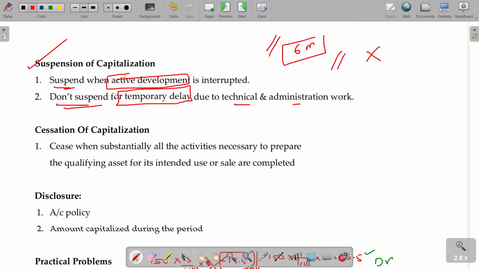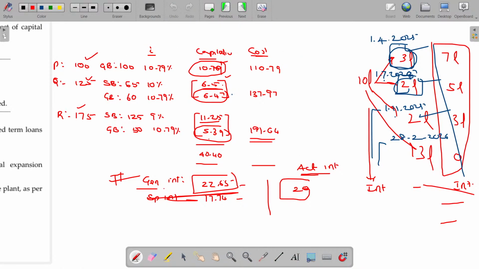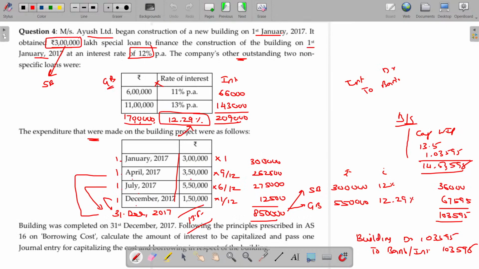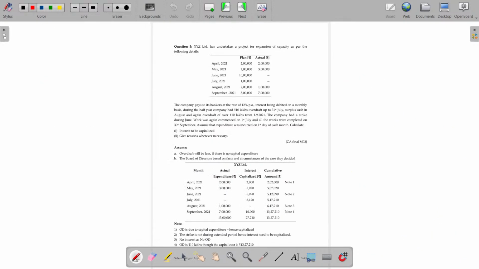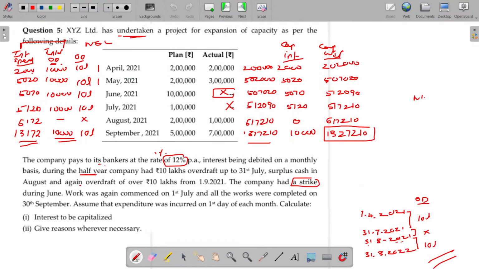If you suspend, then you have to give a note saying, because of that reason, I have not capitalized in this period. That's how you can say here. Which period? This period. This 5,070, no need to capitalize. That's another approach. You can also note that it is abnormal and may not be capitalized, but I assumed it may be an allowed capitalized value, so I added. That's how you can give the hint.